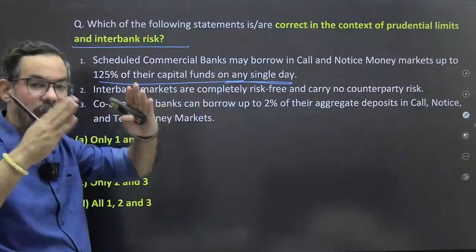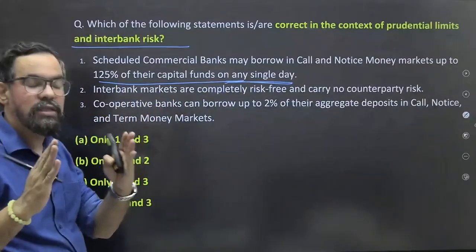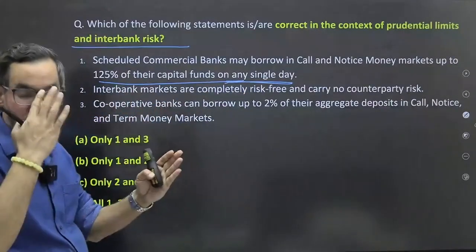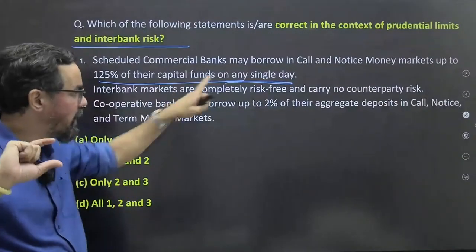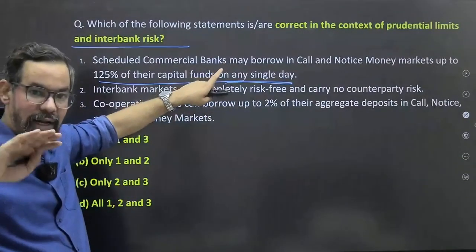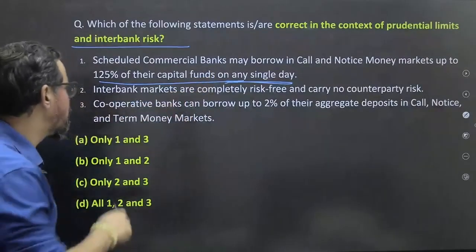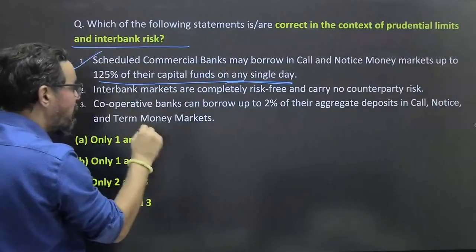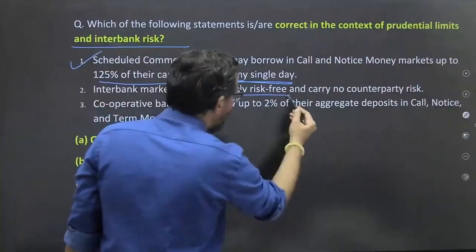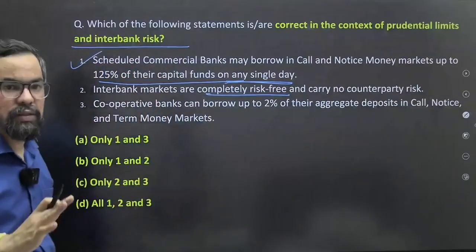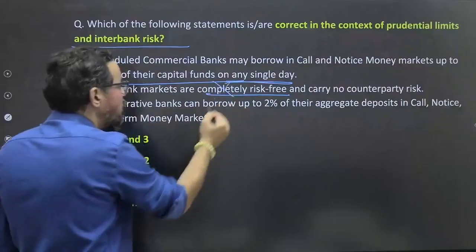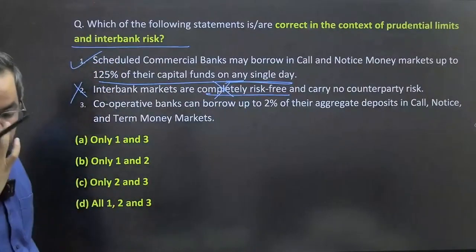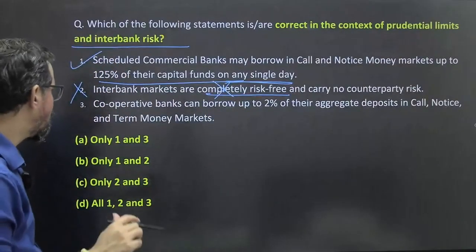If it is the average of a fortnight, it is 100%. Average of a fortnight is 100%, but at a time in a single day, it can be 125. Interbank markets are completely risk free. No, we cannot say completely risk free. They are less risky, but we will not use this term completely risk free. There is a probability of default also.